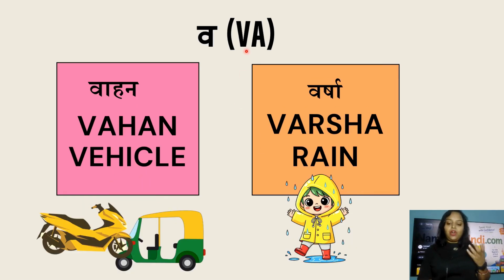Next consonant is va. It is also a semi vowel. And the words starting from va are vahan, that is vehicle, and varsha, that is rain.